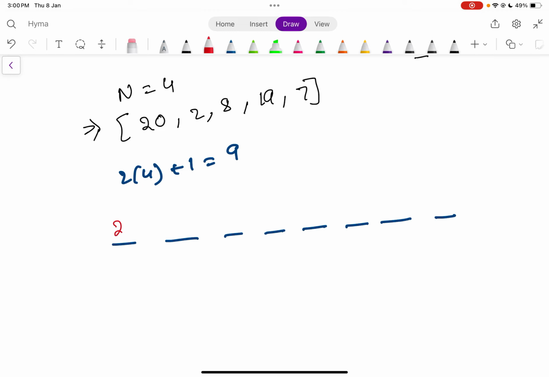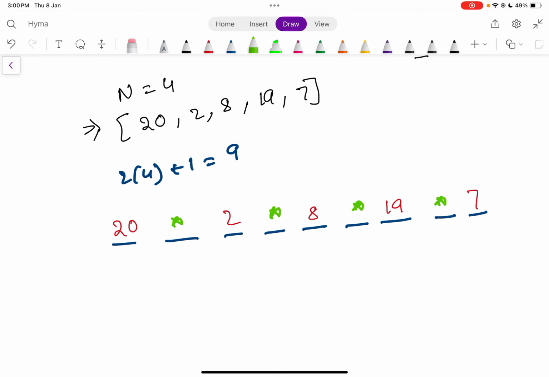Let's place them. This is with hype of 20, this is with 2, this is with 8, this is with 19. I forgot to draw one more seat, sorry. This will be 7. So now you have an option to sit here, here, here or here.